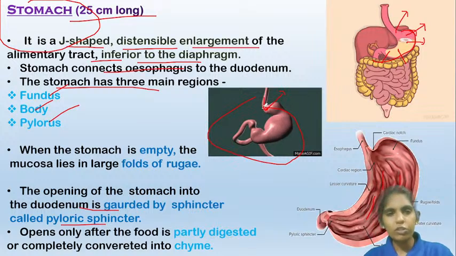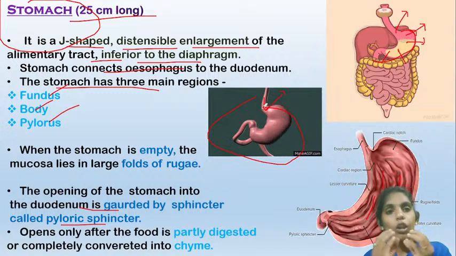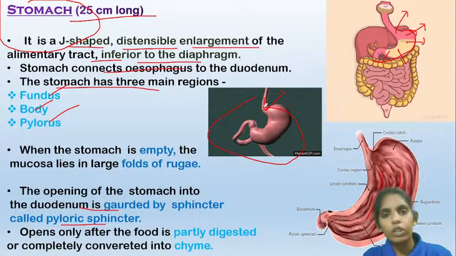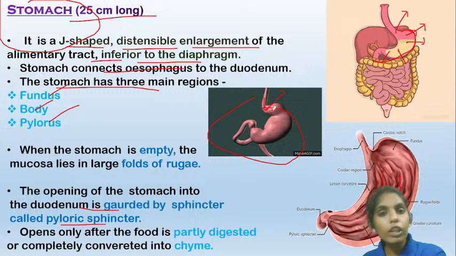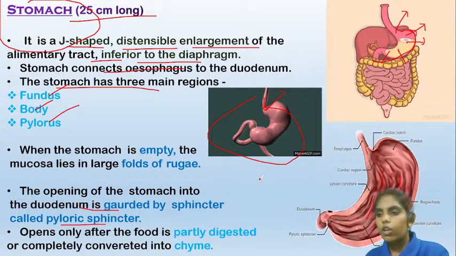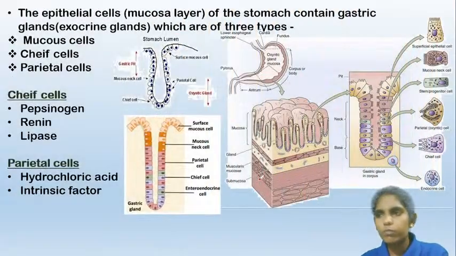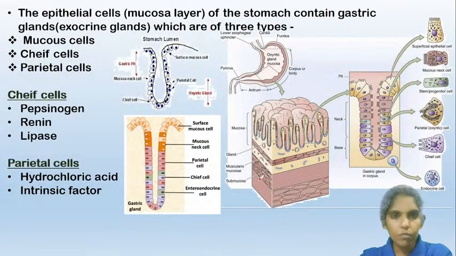When the food enters the stomach, it churns the food, and all those boluses, the ball-like mixtures of food, are turned into a fluid. These churning movements turn those boluses into chyme, the fluid containing partially digested food. That is the significance of the muscularis layer: it is for the churning movements of the stomach.